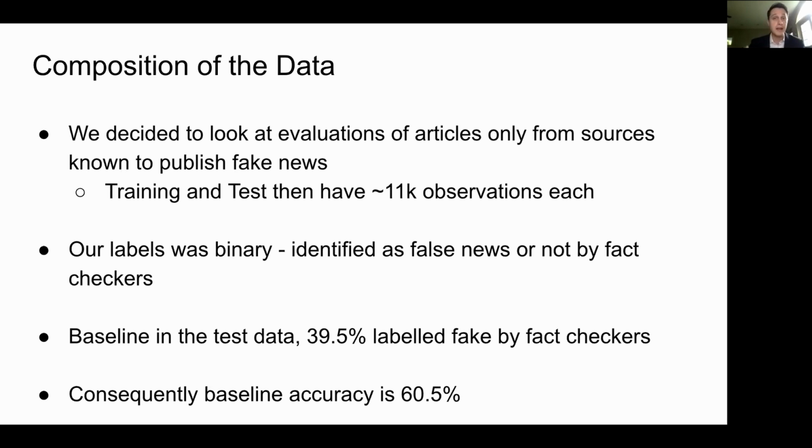Again, our labels were binary. They were from the fact checkers, and it was either this article is true, this article is false, or this article is not false. And in the end, for the test set, our baseline was that about 40% of articles were labeled fake by fact checkers. So if you just guessed that every single article was not false or not fake, you could get 60% accuracy on the test set.